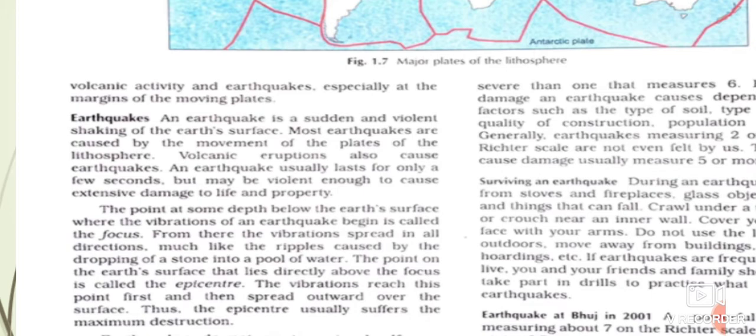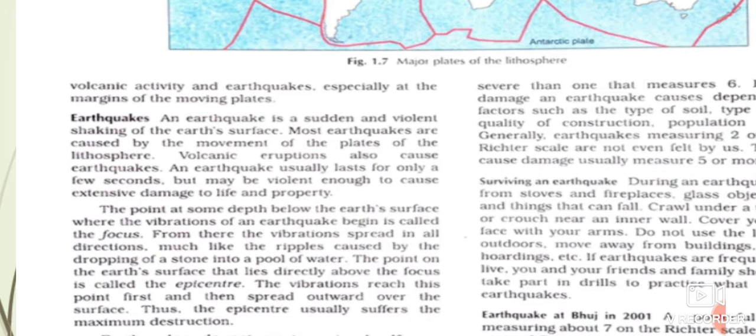So what is an earthquake finally? An earthquake is a sudden displacement or dislocation. Displacement means moving, something moving from its own place. When we move from one place to another and shift to another place, it is known as displacement. So when there is a sudden displacement or dislocation of the lithosphere along the plate boundaries, it causes an earthquake to occur. When the lithospheric plates move suddenly under the surface of the earth, the earthquake occurs, and this displacement below the surface of the earth produces vibrations.